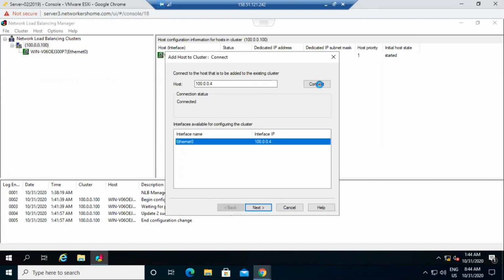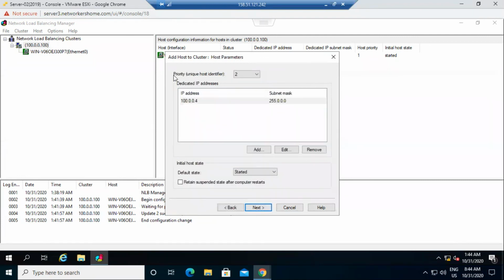So as you can see, it checks my server and now it's connected. If anything is wrong in server 3, it's not able to connect. It checks two things: first the connectivity, the IP addresses, and whether the NLB cluster feature is installed or not. Now click on next.